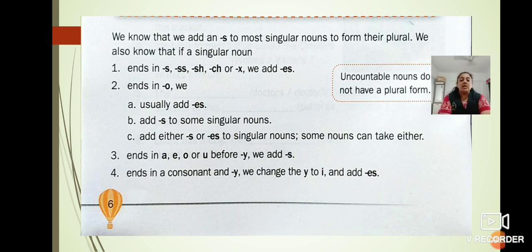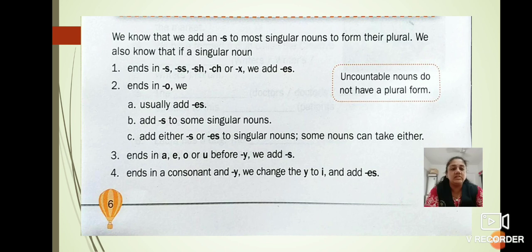Yes, now we'll continue with the textbook. Everyone, we have to open page number 6. Here some rules are explained. We'll see what those rules are. We know that we add S to most singular nouns to form their plural, S or ES. I told you. But now here are some rules. If a singular noun ends in s, double s, sh, ch or x, we add es.